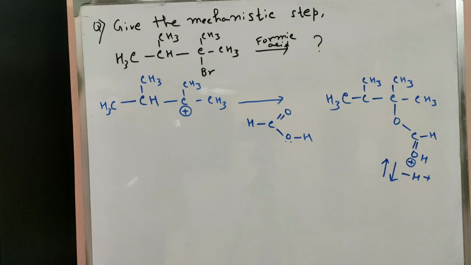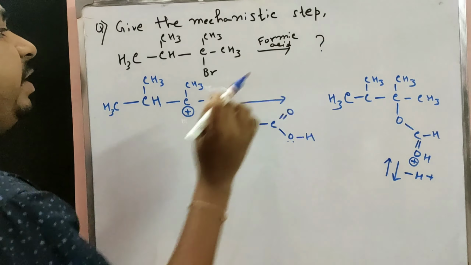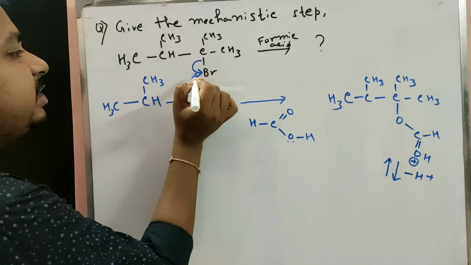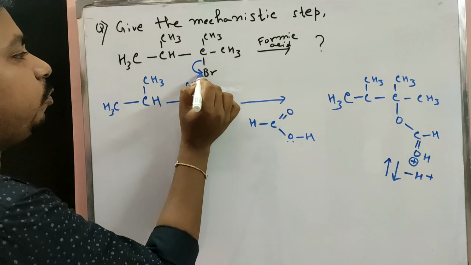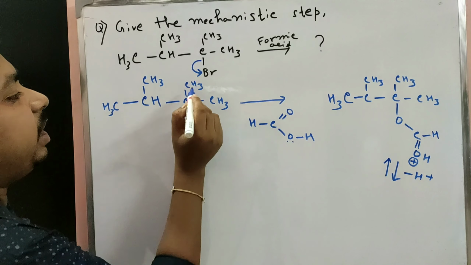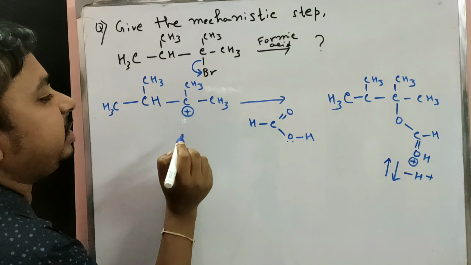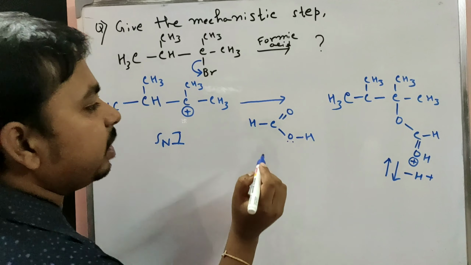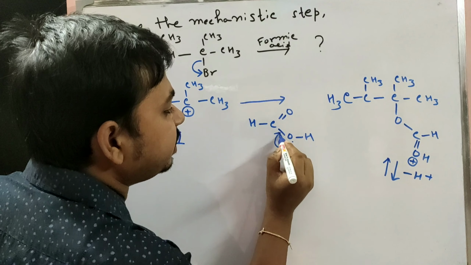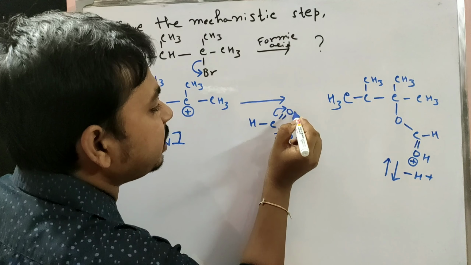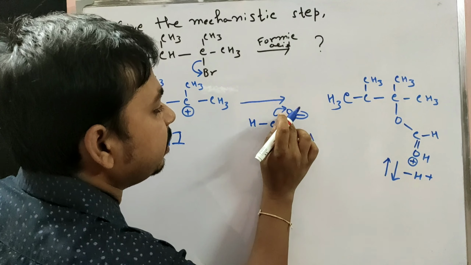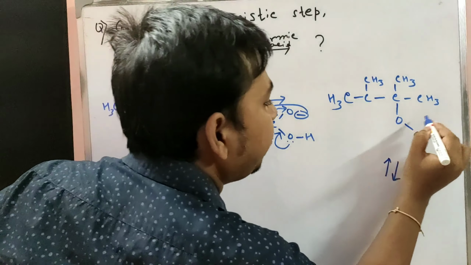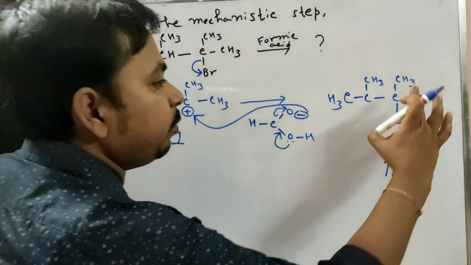Now here we give the mechanistic step, with the substrate and formic acid. Bromide is the leaving group. After removal of bromine, the carbocation forms, and it is stabilized through the CH3. So the carbocation is stabilized and the reaction goes through an SN1 intermediate. Then the lone pair of formic acid is donated and a minus charge forms in that position. The minus charge attacks the carbocation to form the product.